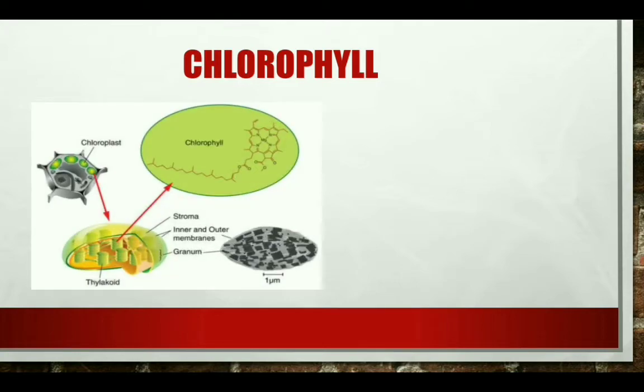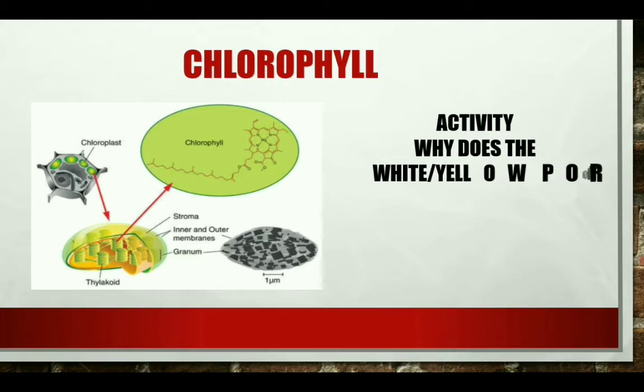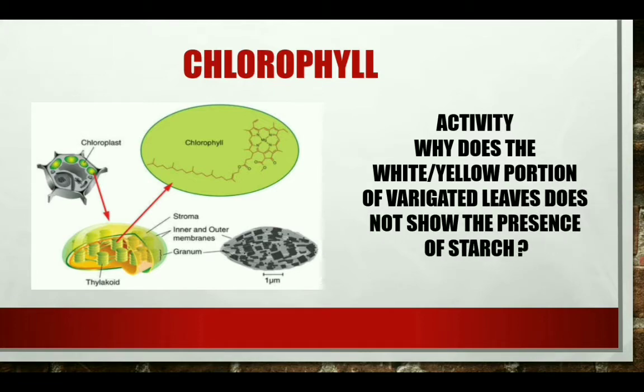The cells of green leaves and young green stems of plants contain numerous green structures called the chloroplasts. These chloroplasts contain a green color pigment that is the chlorophyll. It is only the chlorophyll that traps the solar energy. This energy is then utilized to synthesize food from carbon dioxide and water. A very simple activity you can perform: why does the white or yellow portion of variegated leaves not show the presence of starch?